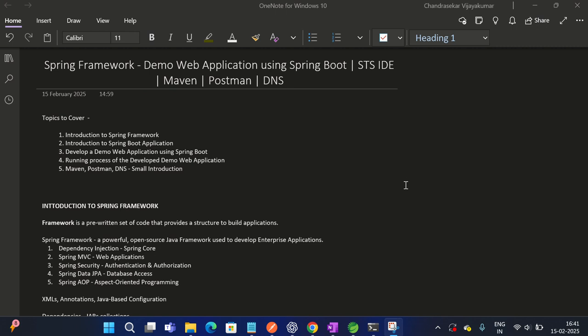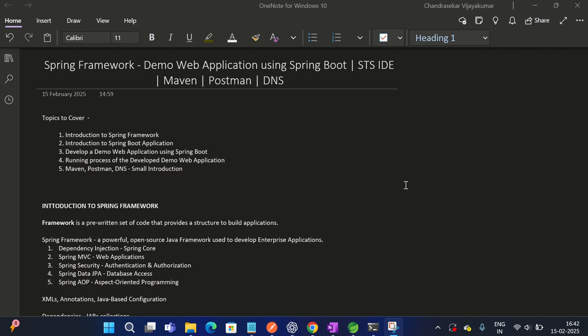project using Spring Boot, and we'll be using the STS IDE that's provided by the Spring team itself, Spring Tool Suite, and we'll be discussing some basic terminologies like Maven, Postman, and DNS.